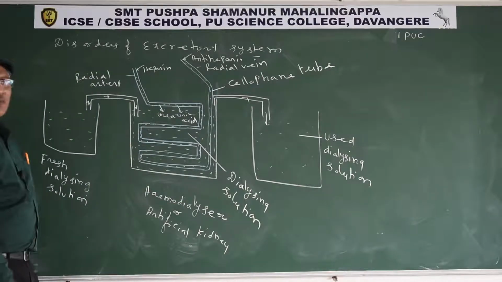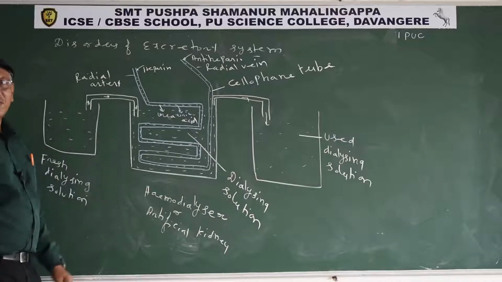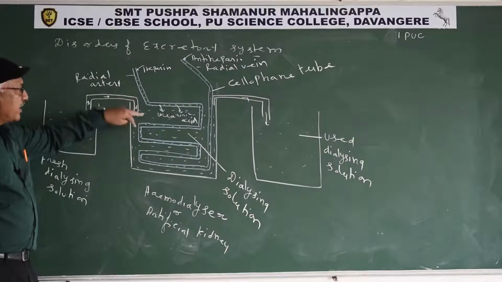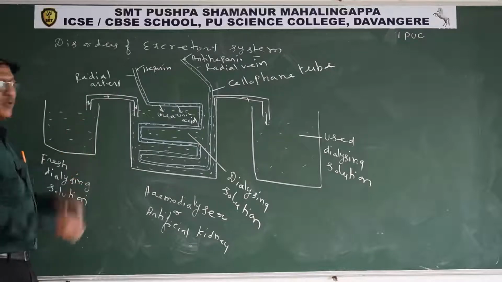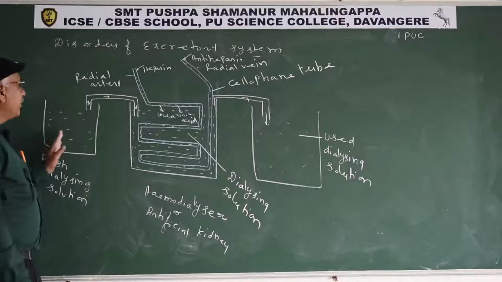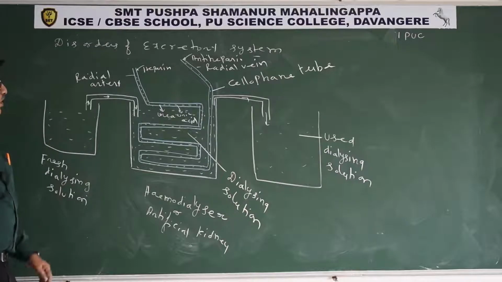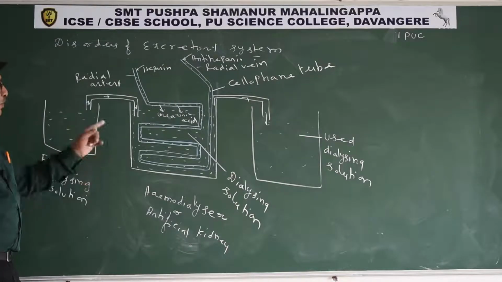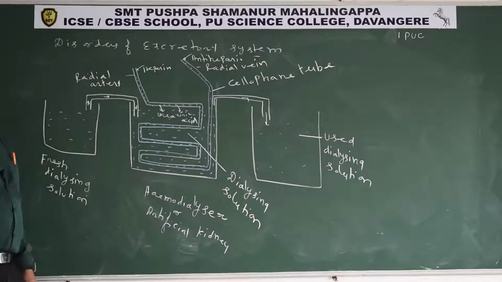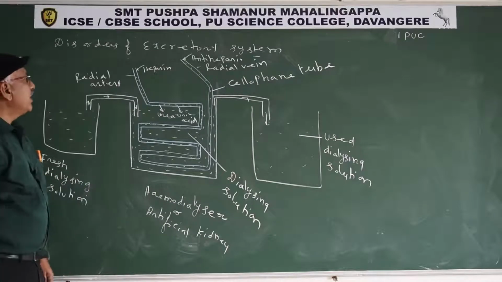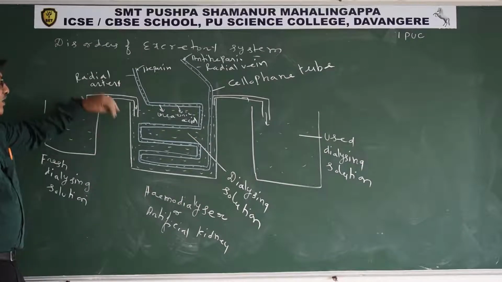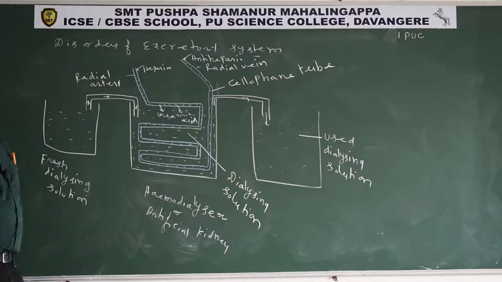It is a transparent apparatus. The patient also observes the diffusion. Once the urea and uric acid enter the dialyzing solution, it becomes opaque and thick. At that time, they remove the used dialyzing solution and add fresh dialyzing solution. This procedure continues for about 2 to 5 hours depending upon the urea in the blood. After some time, the patient also comes to know there is no further diffusion of urea and uric acid, meaning the urea and uric acid in that person's blood have completely diffused into the hemodialyzer.